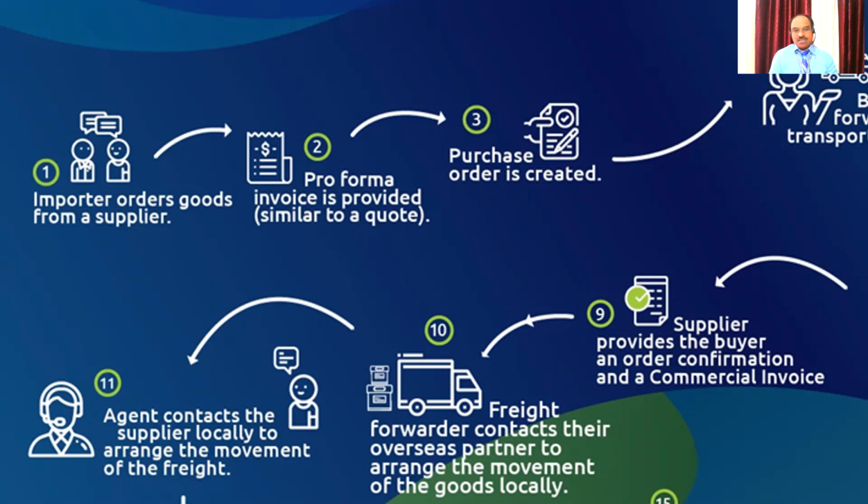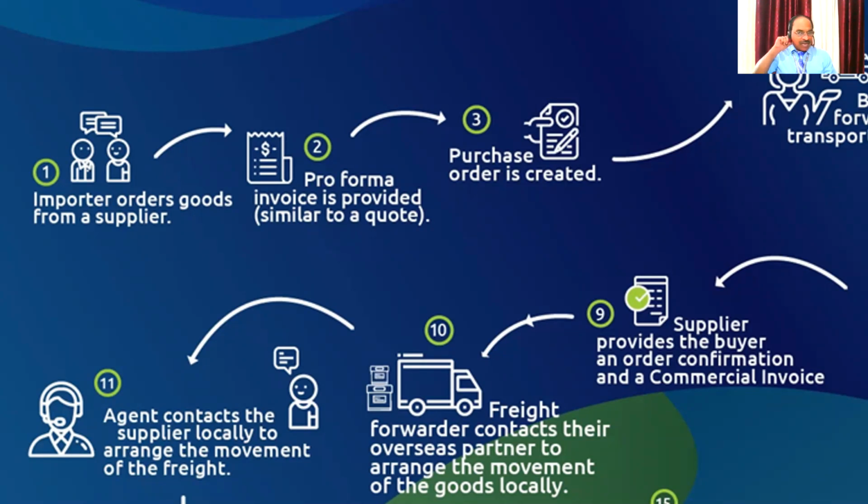Pro forma invoice is provided. Cynthia will prepare a nice pro forma invoice which will mention the gold jewelry type and its components. What is the jewelry? What is its price? And what price Cynthia is willing to sell to Melvin. That is the second stage. That is called the pro forma invoice.